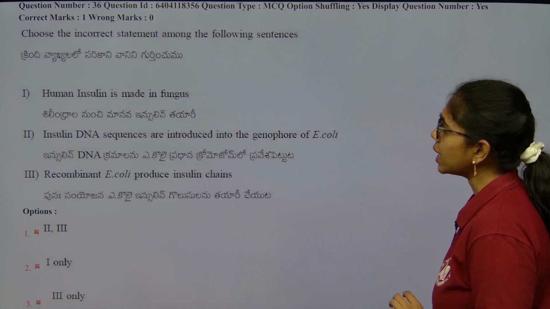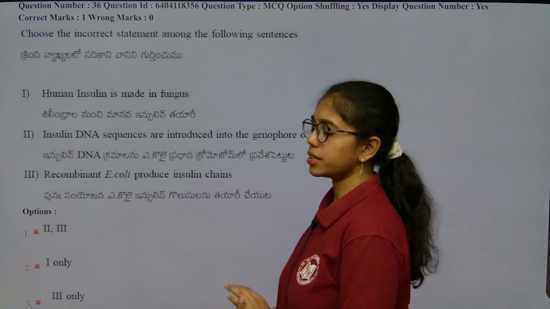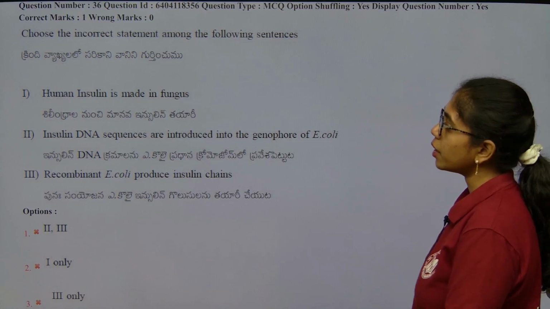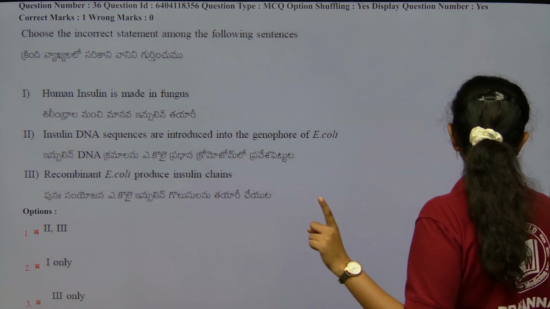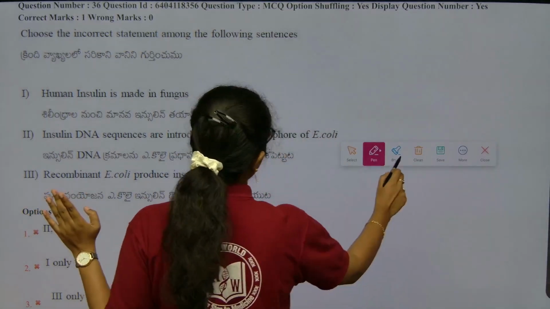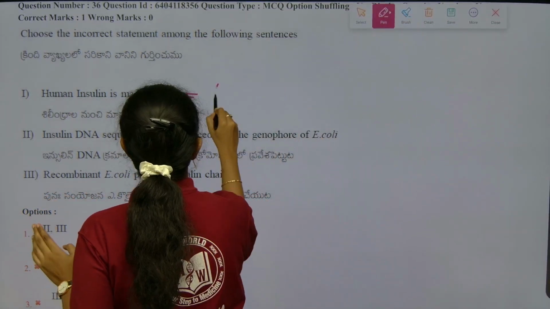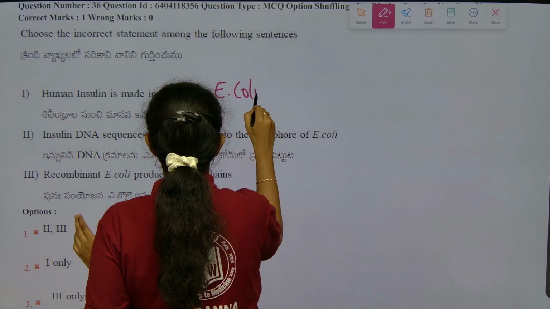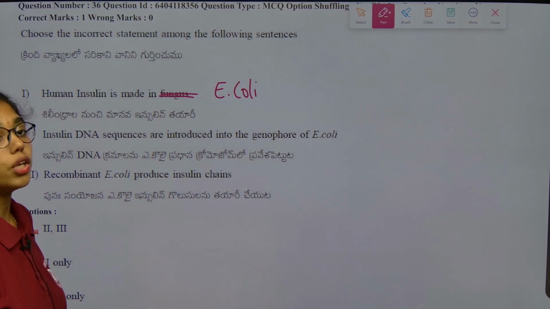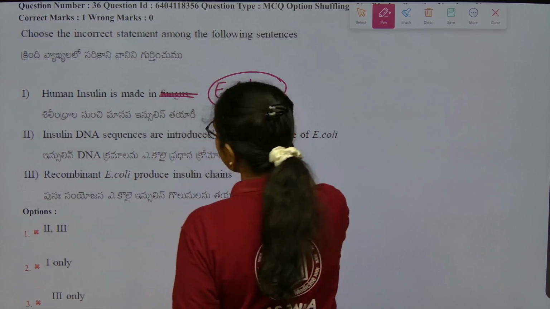Next, choose the incorrect statement among the following sentences. This is also from biotechnology only. Human insulin is made in fungus. Wrong. Human insulin is made in Escherichia coli, not in fungus. Next, insulin DNA sequences are introduced into genophore of E. coli. E. coli is a bacteria.